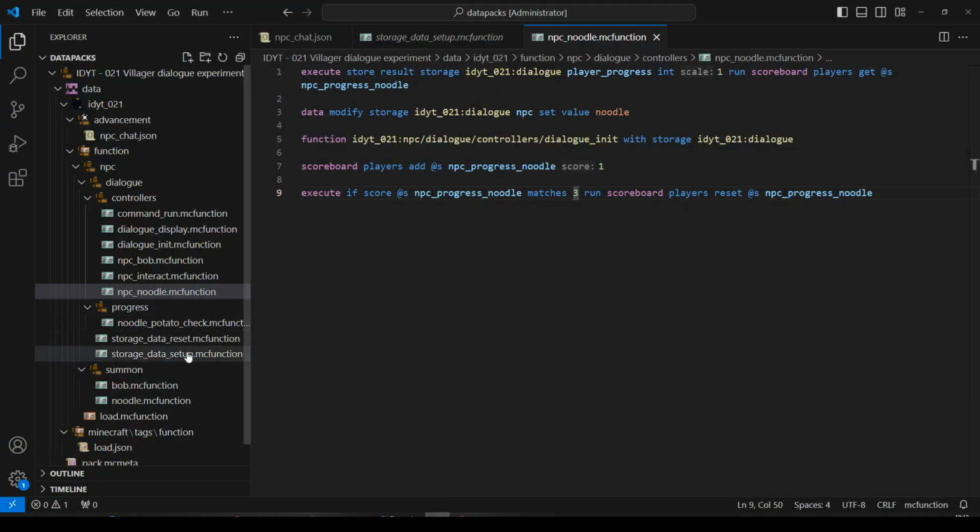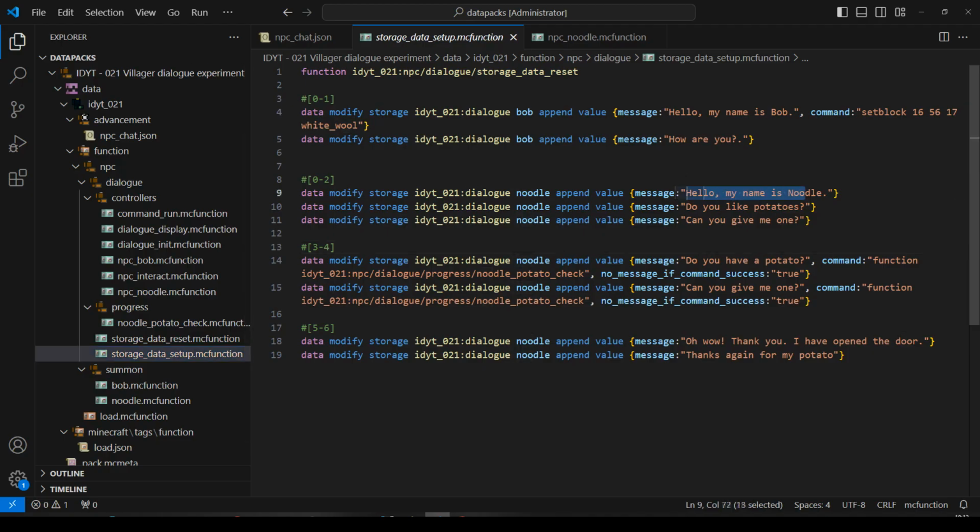So what we have is he's saying, my name is Noodle, do you like potatoes? Can you give me one? And then he's going to go on to cycling through, do you have a potato? Can you give me one? And at the same time he's saying that, he's going to be running a function to check if I'm holding a potato. If I'm not holding a potato, the command will fail and he will still say the message. If I am holding a potato, the command will be a success and it'll be no message if command success. Okay. So I think the first thing to do would be to do a potato check.